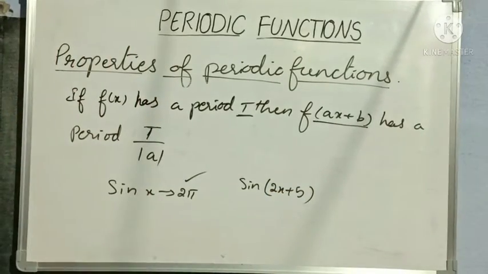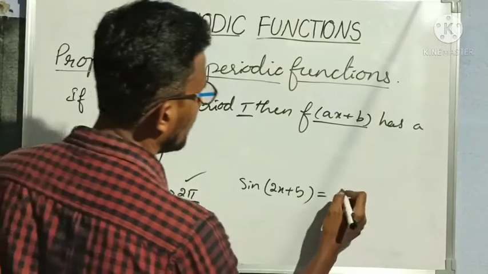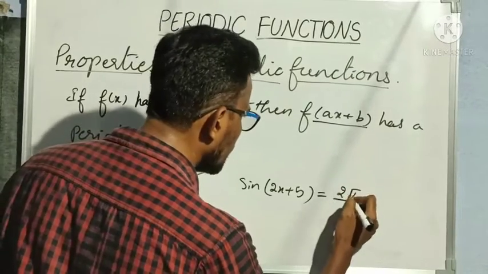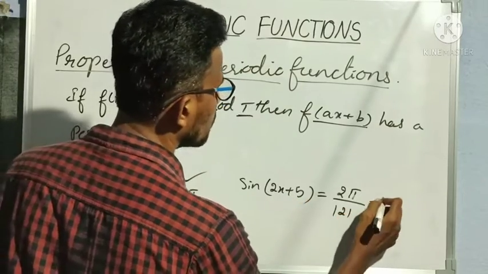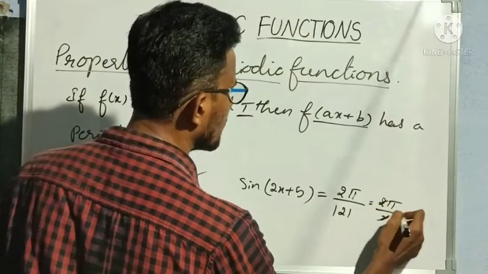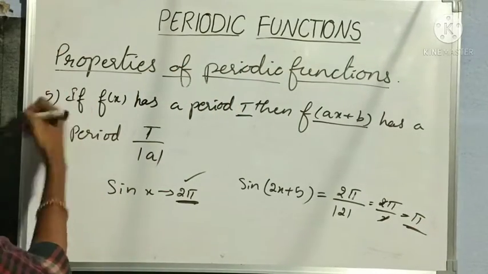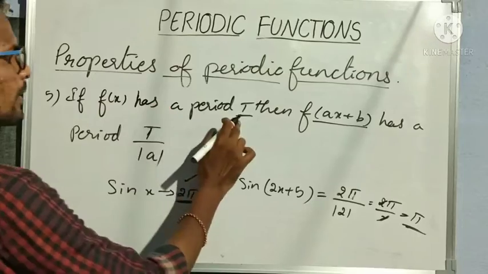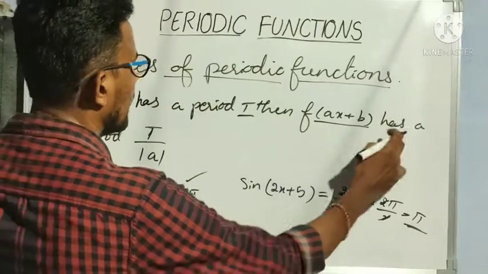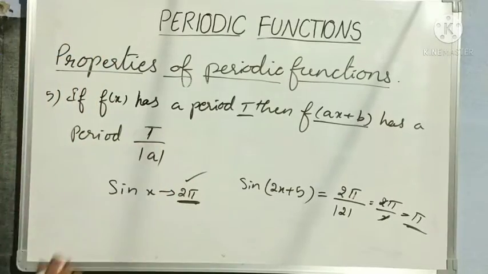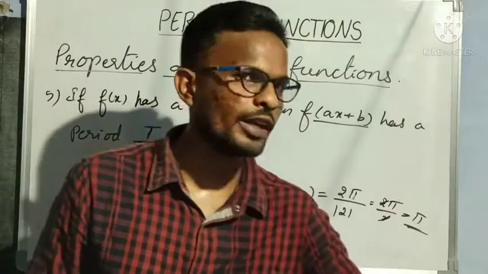First, we know that the period of sin x is 2 pi. So it is 2 pi by modulus of a, where a is the coefficient of x. That is modulus of 2. So 2 pi by 2. The 2 gets cancelled. The answer is pi. Understood? So this is the fifth property: if f of x has a period T, then f of ax plus b has a period T by mod a. Clear? So these are the 5 properties of periodic functions.